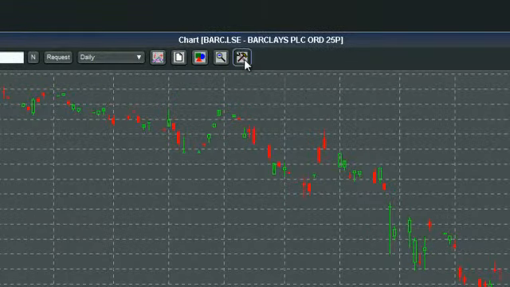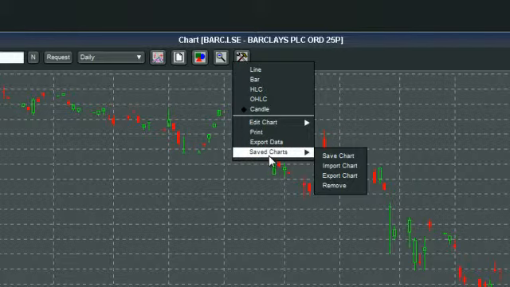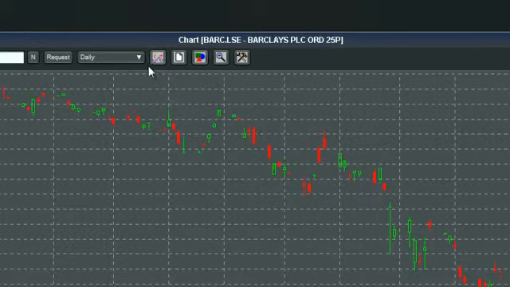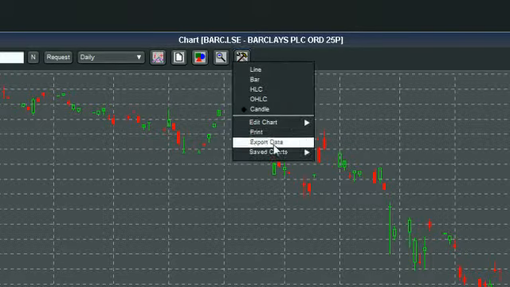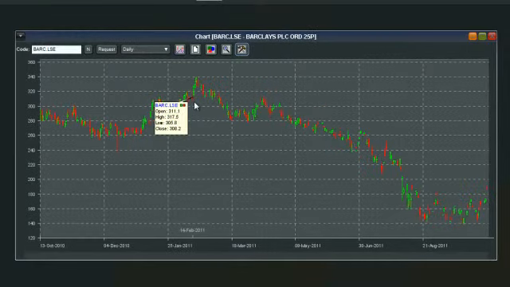Lastly, if you do like the chart that you have created, simply left click on the options at the top of the screen here, and we can go to Save Charts. Here in Save Charts, we can save our chart, name it whatever we like, and select OK. Now if we lose this chart or we want to go back to this chart, it will save all the indicators and everything that you've got on it. Again, head back up to Options, left click there, down to Save Charts, and you'll see our saved chart here, 1, 2, 3, 4, and it will repopulate that for us.